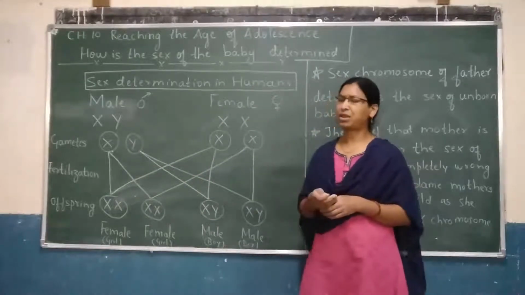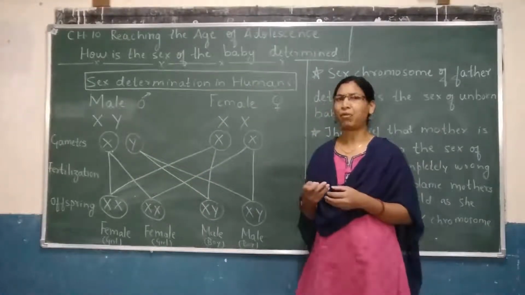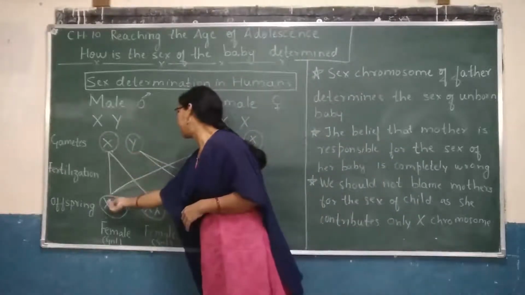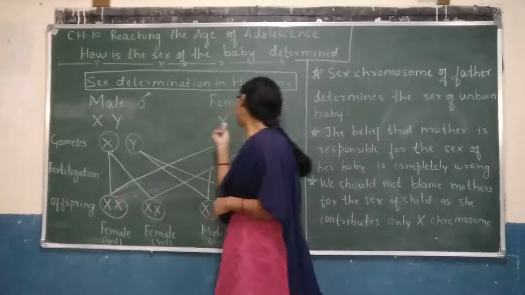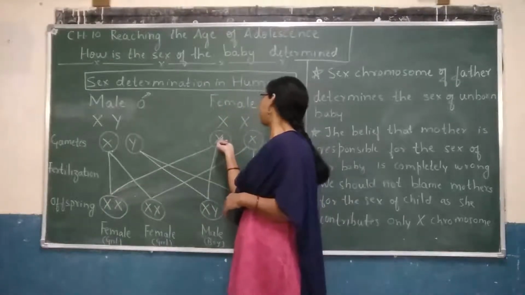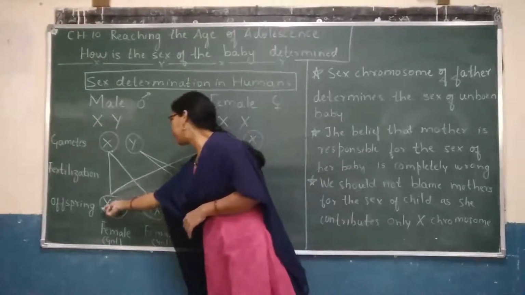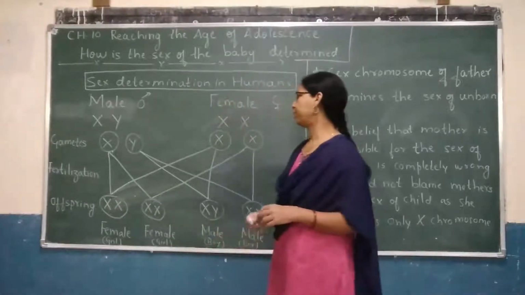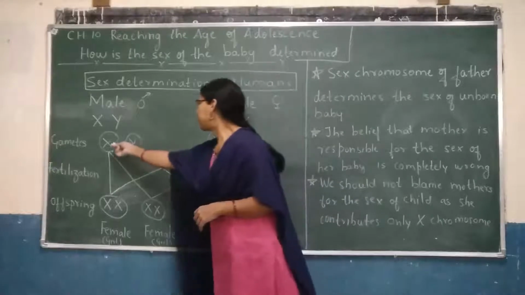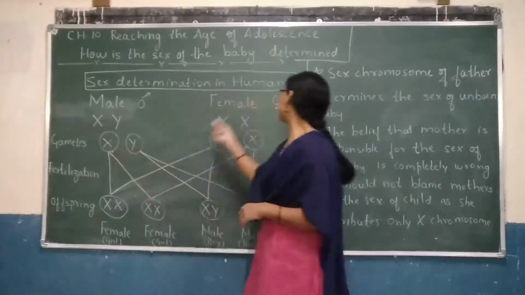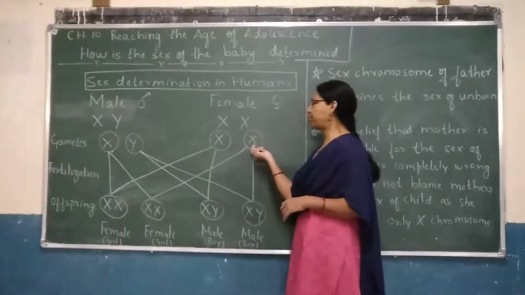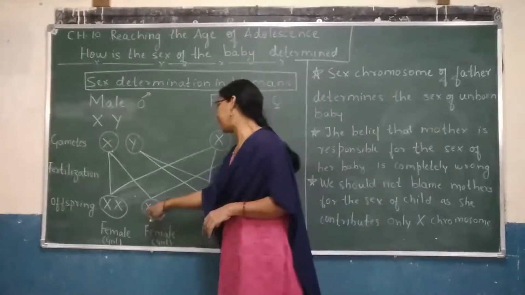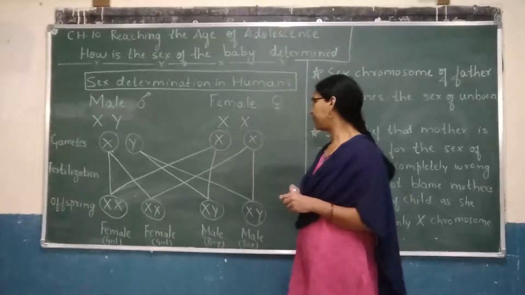Now, when fertilization takes place, let us see what happens. Suppose this X gamete fertilizes with this X from the female, then the resulting offspring will have X and X chromosome. Next, if this X chromosome fertilizes with this X chromosome from the female, then also offspring will have X and X chromosome.